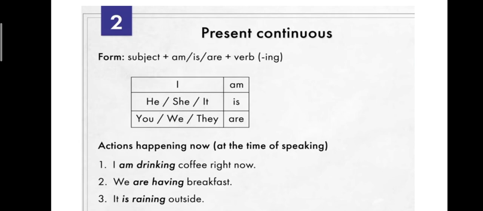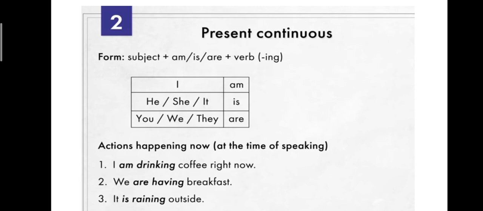I is the subject, am is the be verb, and drink is the root form of the verb, and what are you going to add to it? Ing, verb plus ing. I am drinking coffee right now. Second one, we are having breakfast.